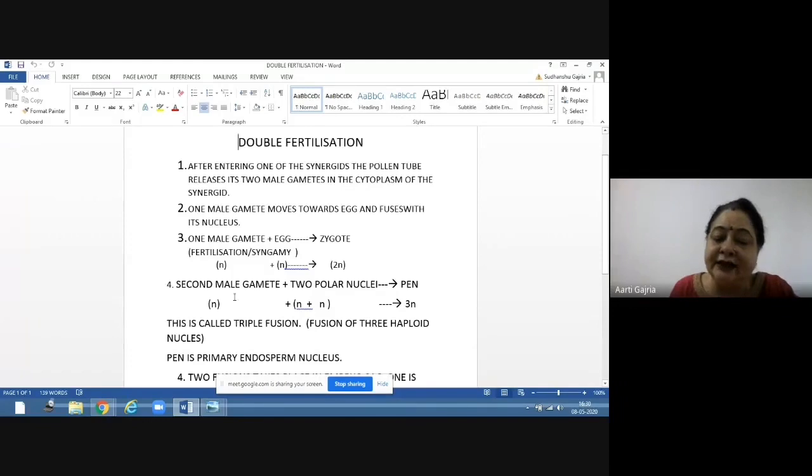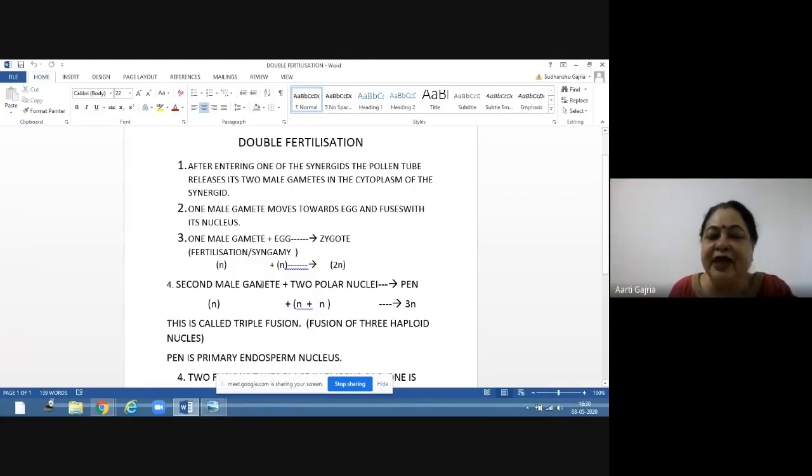The second male gamete will go towards the central polar nuclei. Two polar nuclei are present in the big central cell, lying close to each other in the center of the central cell.